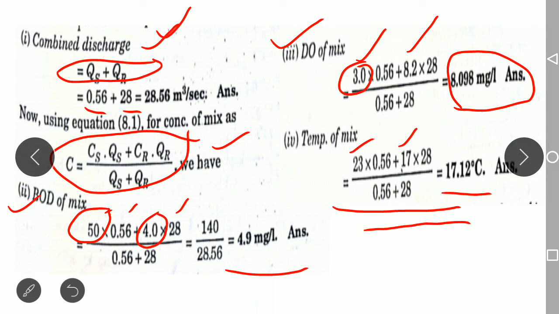So this is how you can easily calculate the concentration of the mixture whenever the sewage has been discharged into the river.